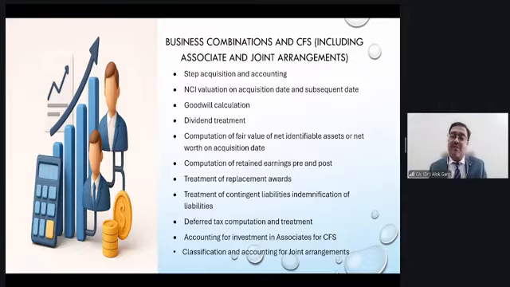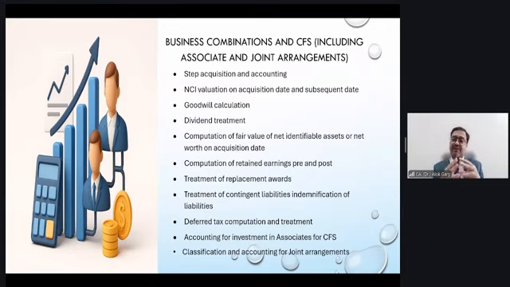Then what is a joint arrangement? A joint arrangement includes joint operations and joint ventures. Two things are very important in a joint arrangement. Number one, there has to be a contractual arrangement. Number two, there has to be unanimous consent rights to take decisions. If these two aspects are present, it will be a joint arrangement.